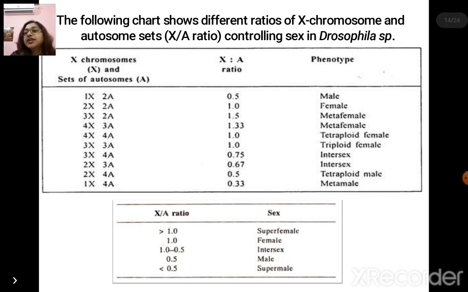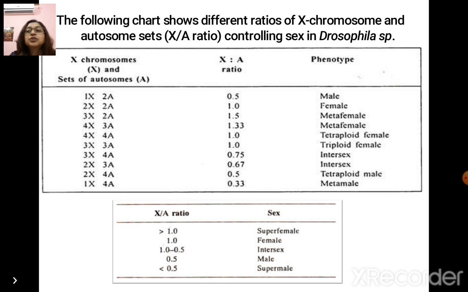On the screen we can see a chart that shows the different ratios of X chromosome and autosomal sets that control the sex in Drosophila. If we look at the extreme left side, a single X with two sets of autosomes gives a ratio of 0.5, which will give rise to a male.